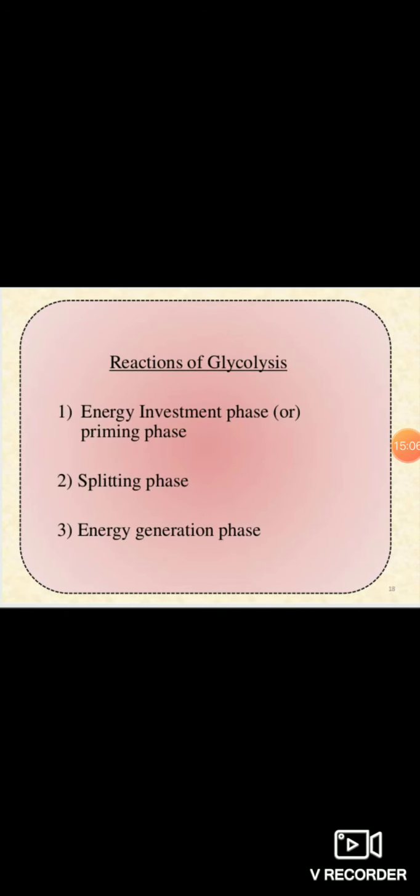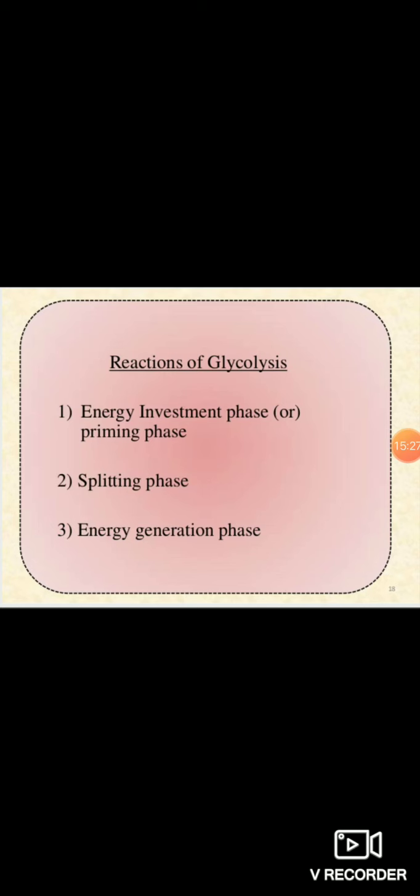As I told you, there are 10 total reactions through which glucose is converted to pyruvate, and these 10 steps are divided into 2 phases, the preparatory phase and the payoff phase.